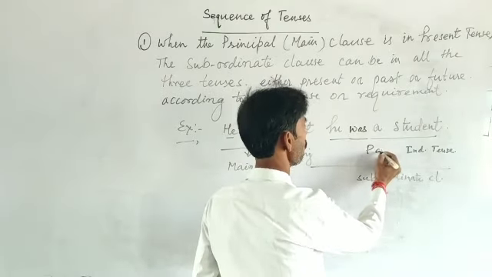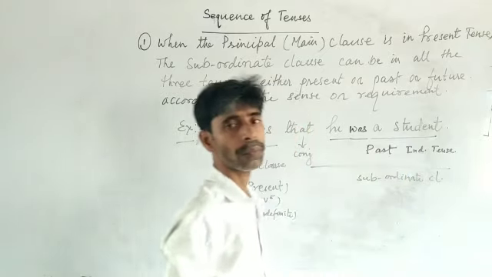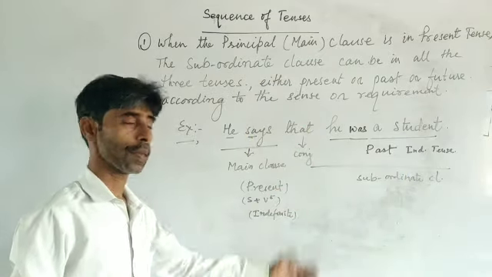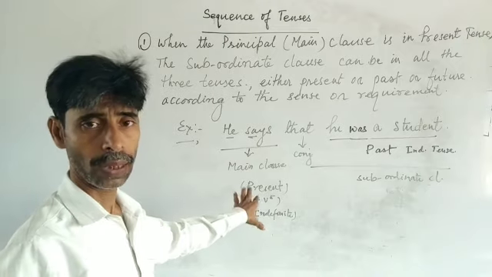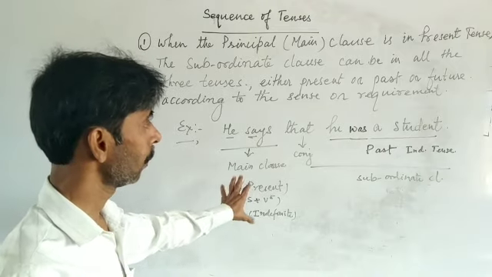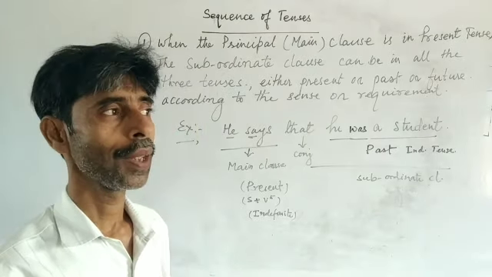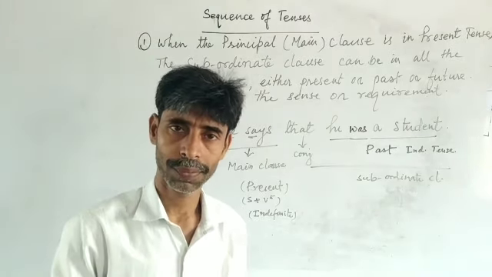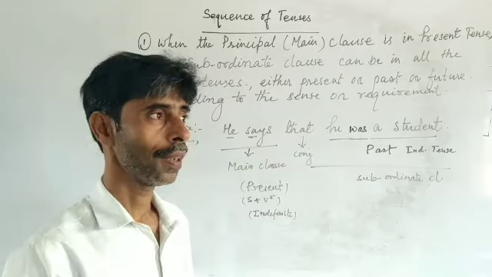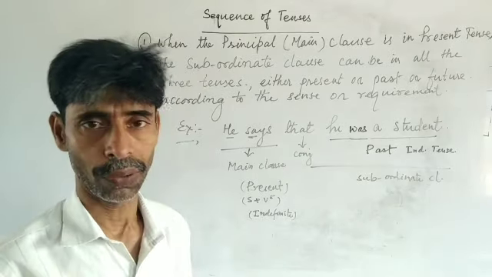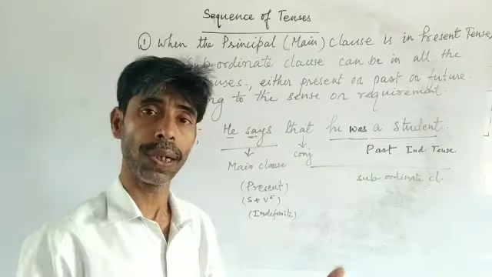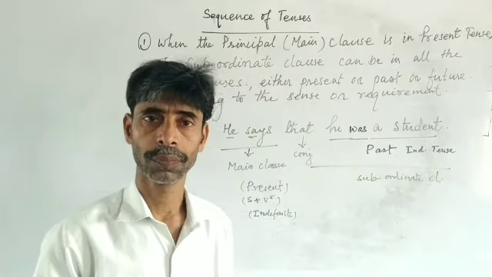This tense is past indefinite tense, and the meaning changes. He says in the present time that he was a student in the past time. It means the sentence indicates that the speaker is not a student now. He was a student in the previous time.